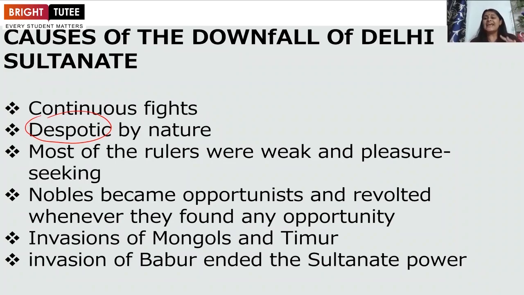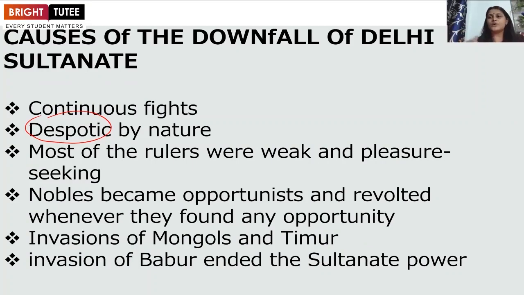orthodox Muslim, and they actually imposed the policies of the ulemas. Ulemas were having very much control over the polity and administration. So all kind of Islamic law was implemented over the Muslim as well as Hindu subjects. The rule was completely despotic by nature.